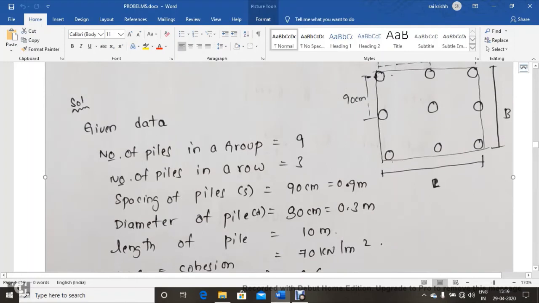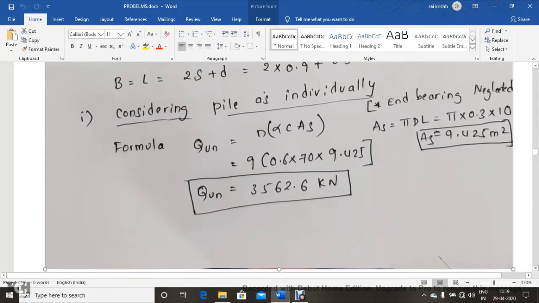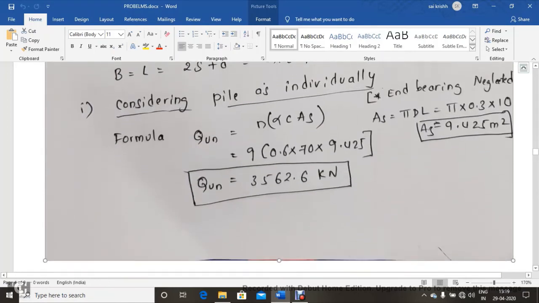So here you can observe this is 2.1, this is also 2.1. Now let us start resolving the problem. First let us consider the piles individually. All the piles are acting individually.